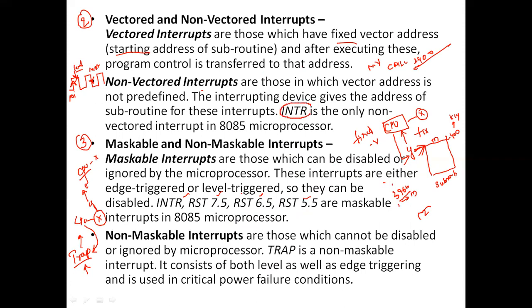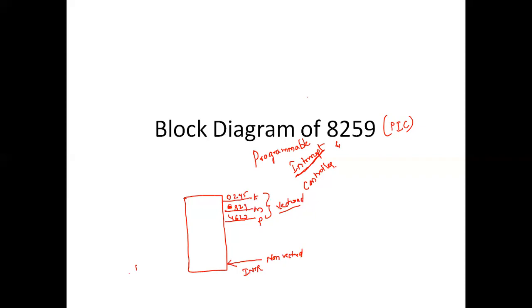The remaining ones, RST 7.5, 6.5 and 5.5, are the vectored interrupts. Vectored interrupts in the sense the starting address is fixed.